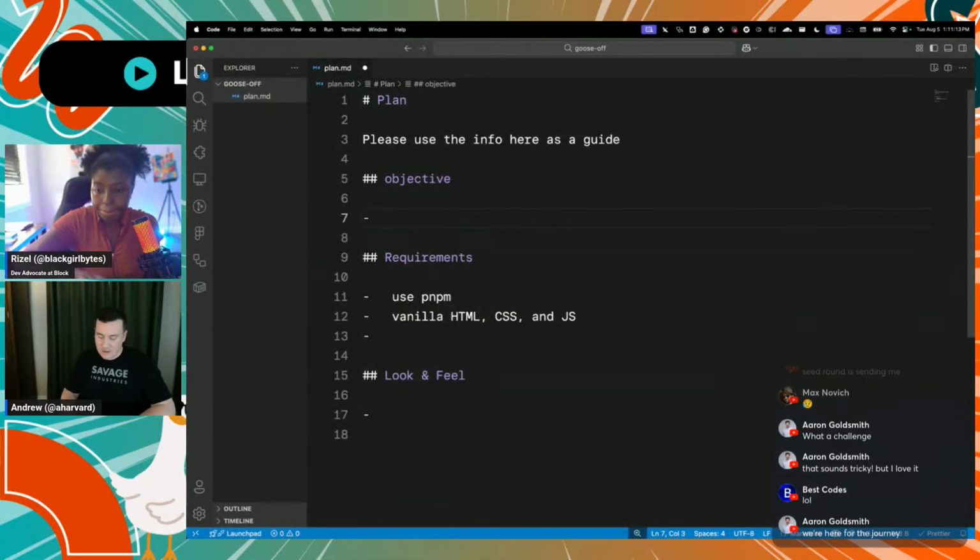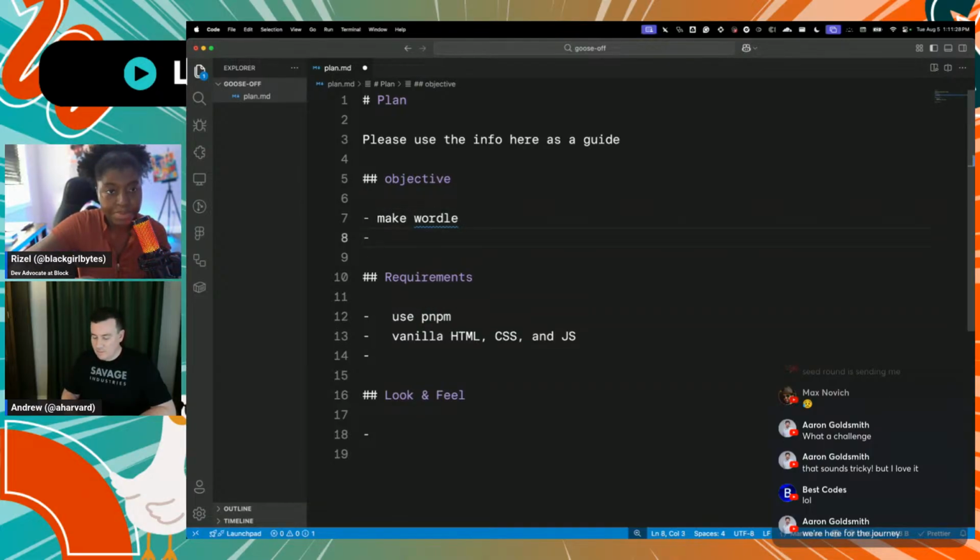So I'm starting off with a plan file. I don't typically do this in Goose. I'm just doing this to help the live stream go a little bit more smoothly on my end. I'm going to basically tell Goose to look at this to start vibe coding from. So the objective here is make Wordle. But make it fun. I'm gonna try to one-shot this and see how we get.